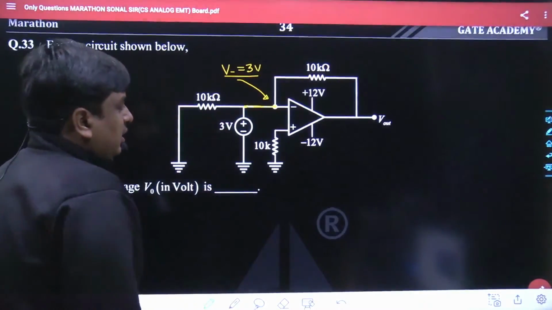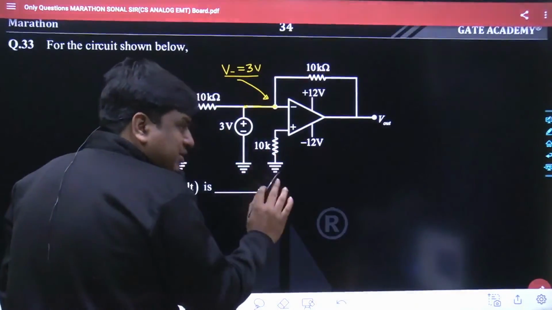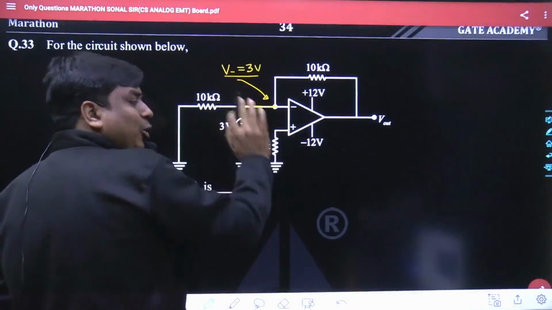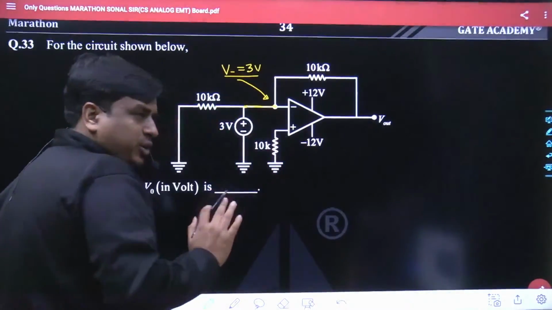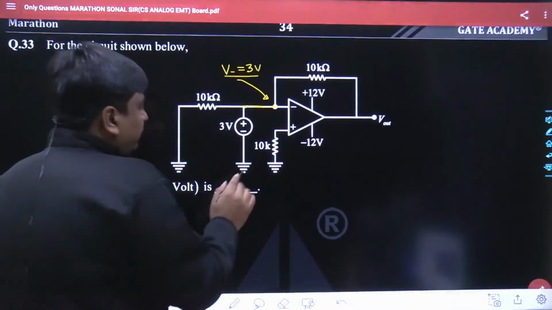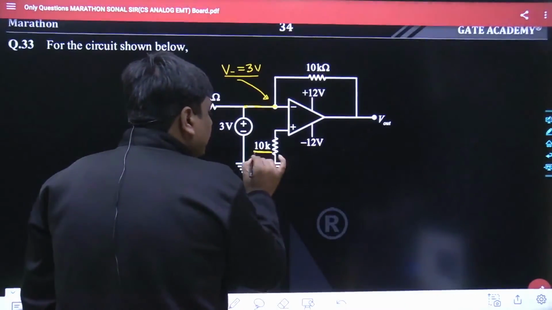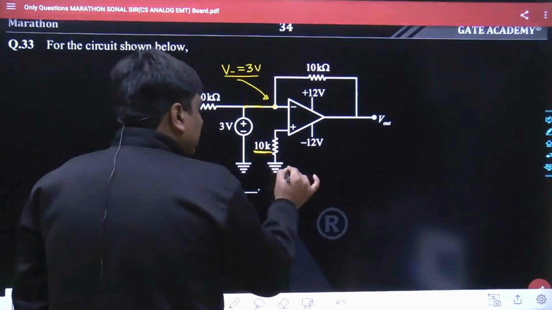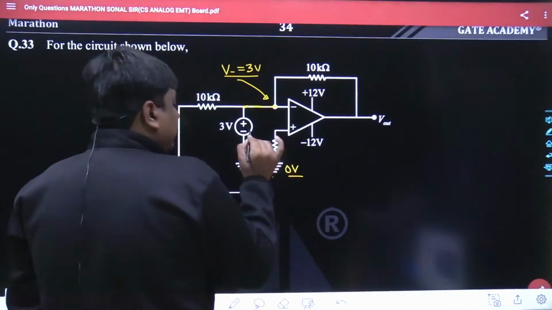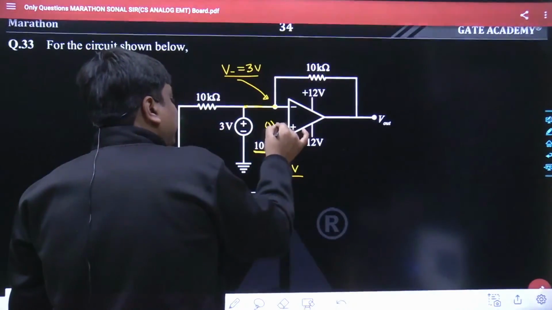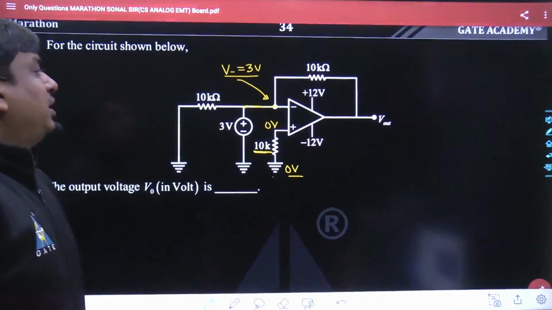Whereas at the non-inverting terminal, no voltage is applied, and as far as the ideal operational amplifier is concerned, it is not going to sink any current. If that is so, the 10 kilo is not going to have any voltage dropped across it. Whatever voltage we have at ground potential, the same voltage would be reflected at the non-inverting terminal as well.